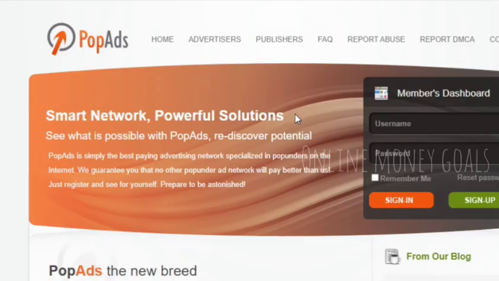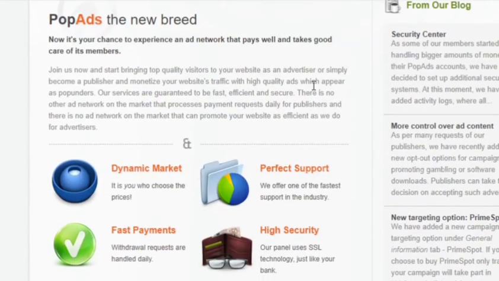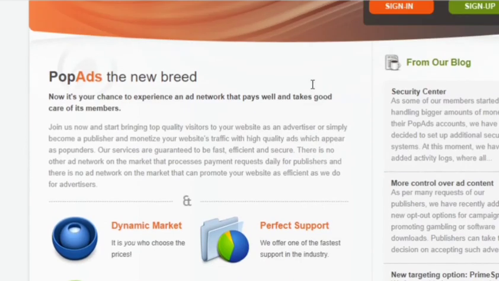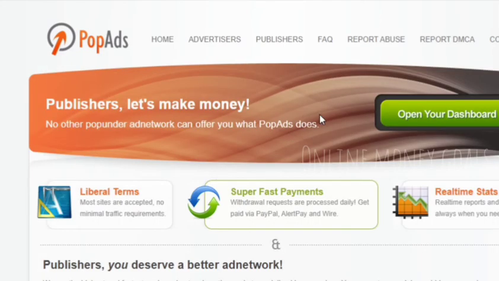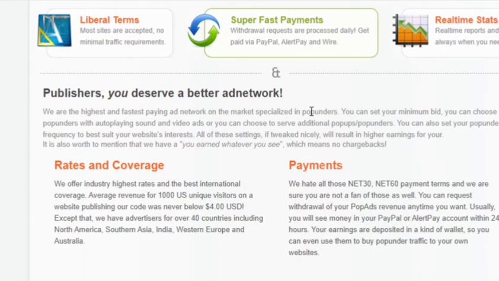Number 3 is PopAds. PopAds registering is similar to other websites. You have to just sign in and create your profile and get your website approved. As far as the payment method, the threshold will be $5 for PayPal, $20 for Payoneer, $2,000 for wire transfer, and $5 for Payza. The types of ads available in PopAds are pop-under ad, pop-up ad, tab-up ad, and tab-under ad.